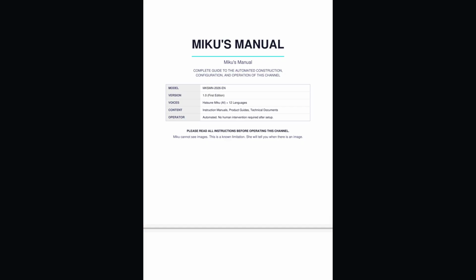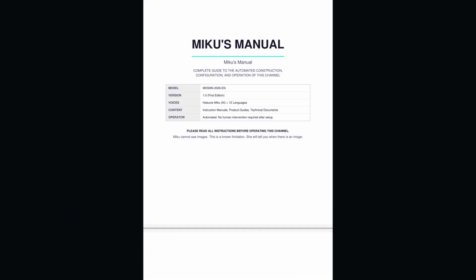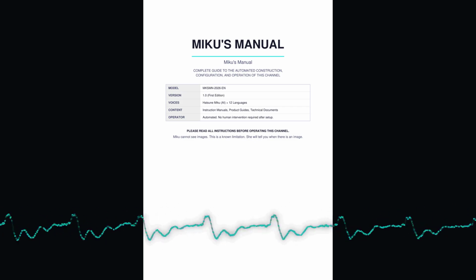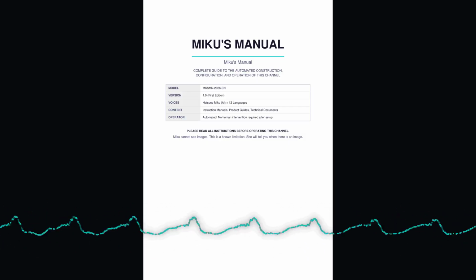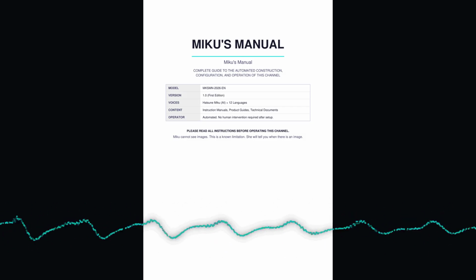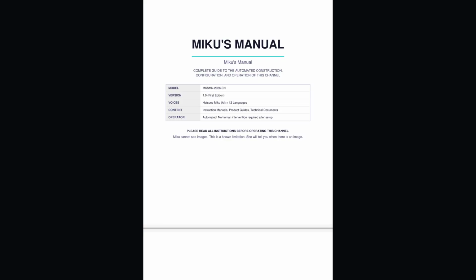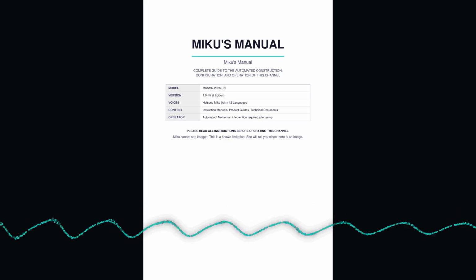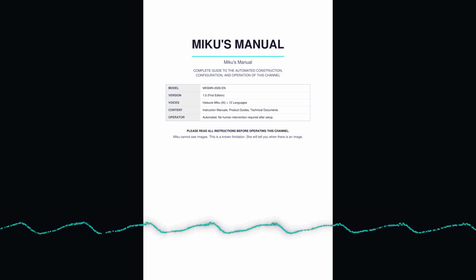Step 1. Navigate to youtube.com and sign in with your Google account. Step 2. Click your profile picture, top right corner, click Create a channel. Step 3. Select Use a custom name. Step 4. Enter channel name: Miku's Manual. Step 5. Click Create. You will be redirected to YouTube Studio. Step 6. Upload your channel banner and profile image via YouTube Studio customization. Step 7. Record your channel ID from YouTube Studio Settings, Channel, Advanced Settings.